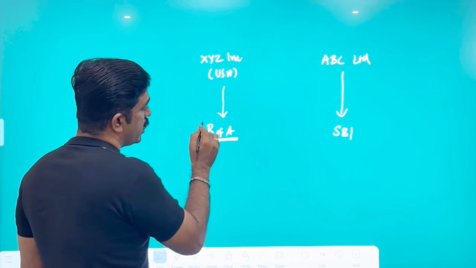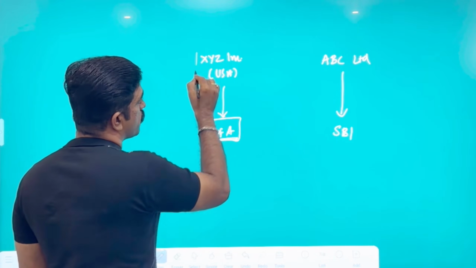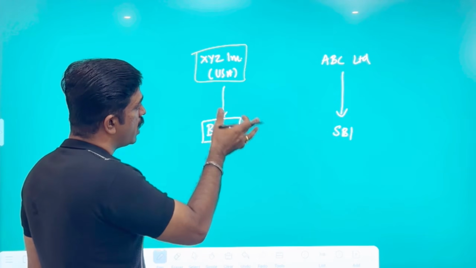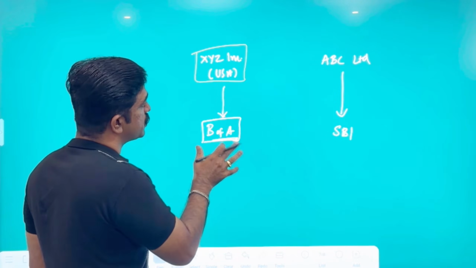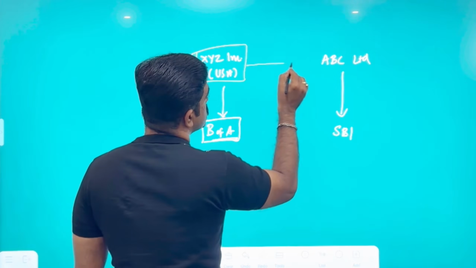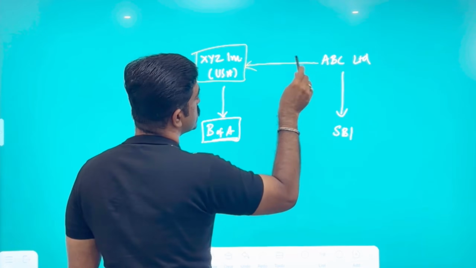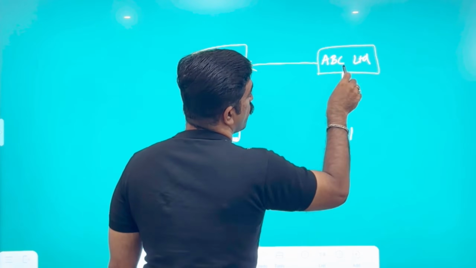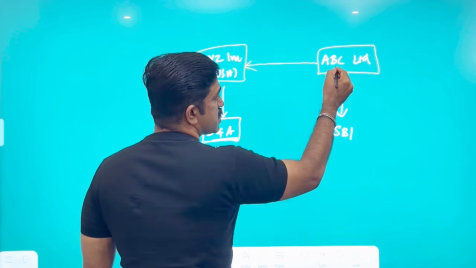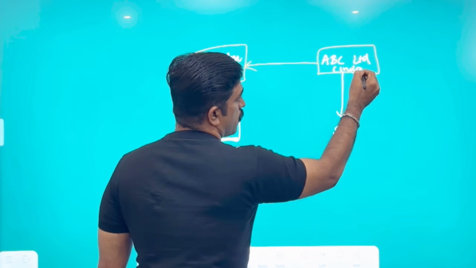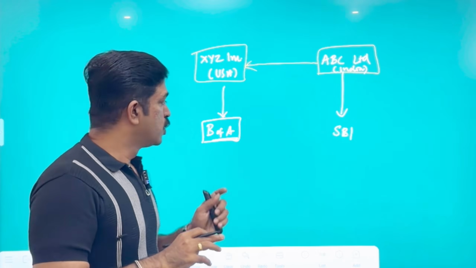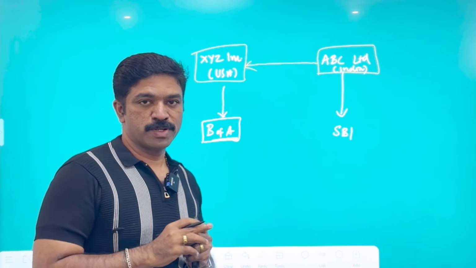Bank of America, when they evaluate XYZ Incorporation, realizes that it is a new company. They don't have any strong footing in America, and they are basically a subsidiary of a foreign company. As far as Bank of America is concerned, ABC Limited, which is in India, is a foreign company. So the comfort level for Bank of America to give a credit facility to XYZ Incorporation is very low.